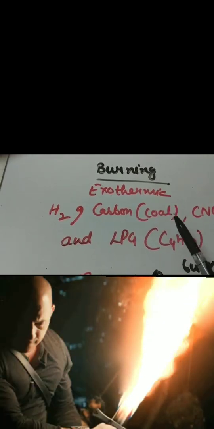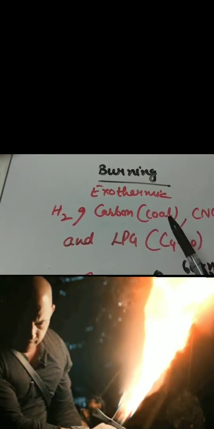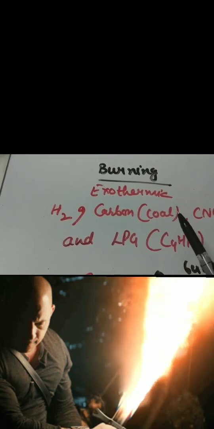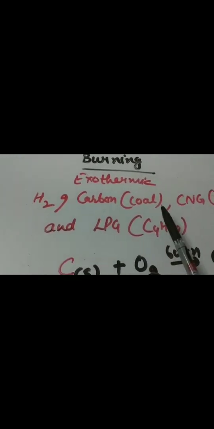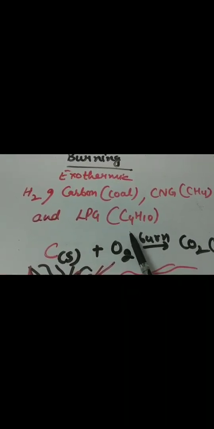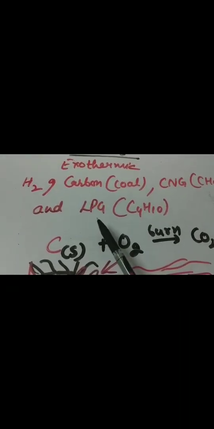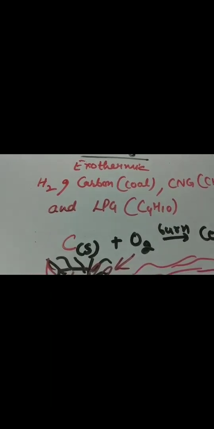Because whenever any substance burns, it releases heat and light. So which sort of things will burn? Those which are combustible. Examples: hydrogen, carbon in coal form, CNG that is methane, LPG that is butane. LPG we use in the kitchen for cooking purposes.